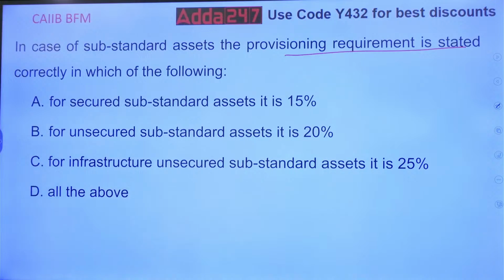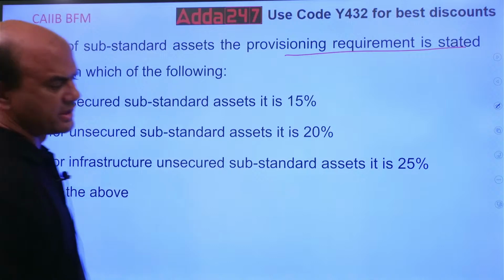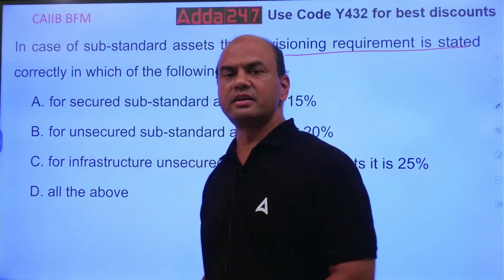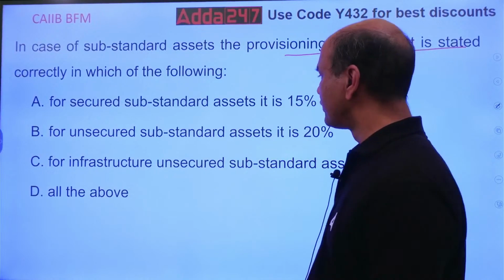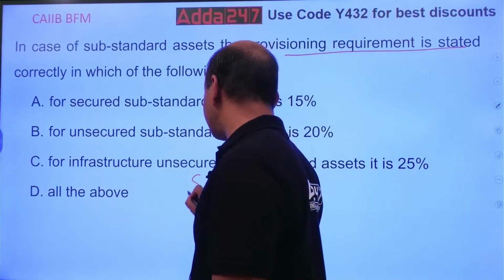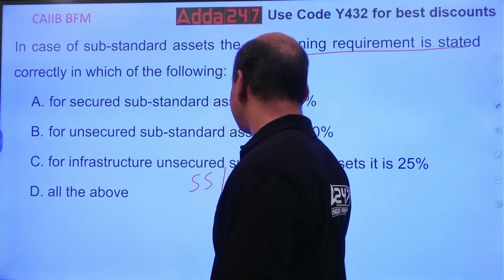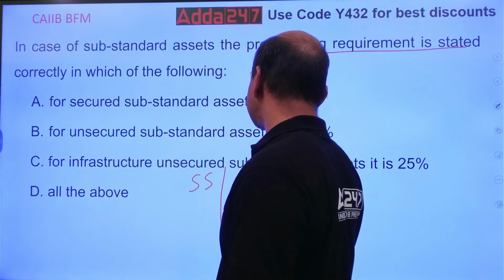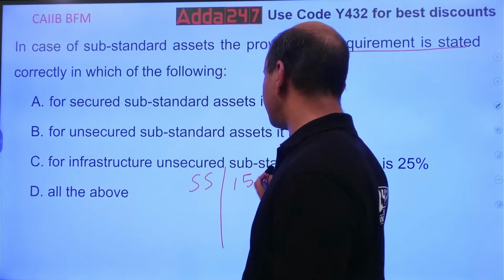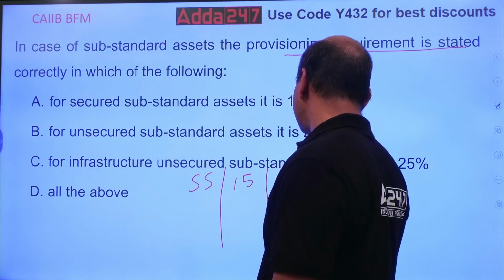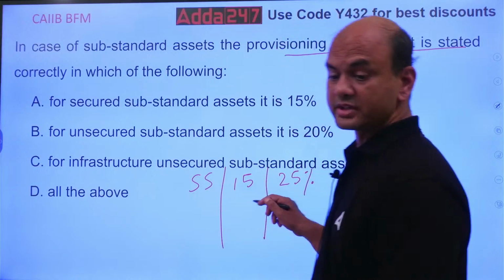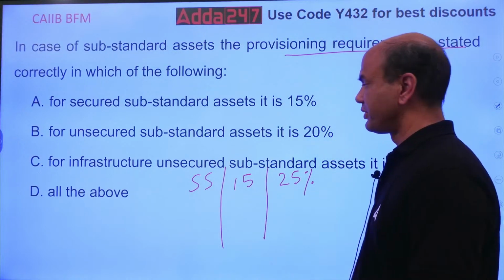Yes? Which is the right answer? See here, let's get this provisioning clear again. For substandard, it is always 15-25. 15% for secured, 25% for unsecured. Okay? For substandard, 15-25.